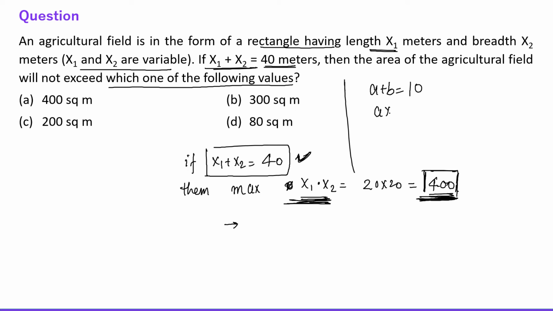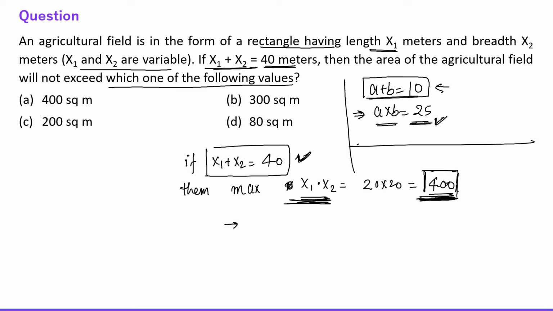Then their maximum product can be 25. I repeat, if the sum of two numbers is 10, their maximum product can be 25, where both of them are equal. If they are 5 and 5, then their product is maximum. You may check it out, no problem. So this is a property in mathematics.